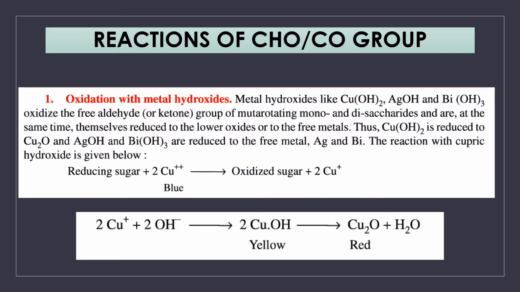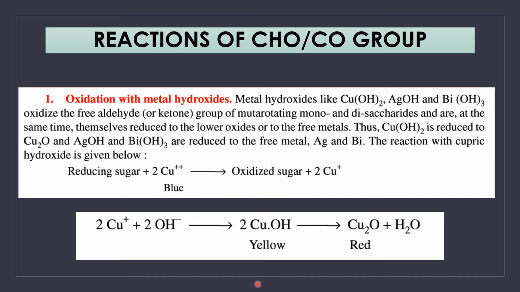Then the next reaction involves the carbonyl group, oxidation with metal hydroxides. Metal hydroxides have the capacity to oxidize the monosaccharides. In turn, the metal hydroxides get reduced to lower oxides or to free metal ions. In this way, Cu(OH)2 is reduced to Cu2O, and in the case of silver hydroxide and bismuth hydroxide, they are reduced to free metal ions.